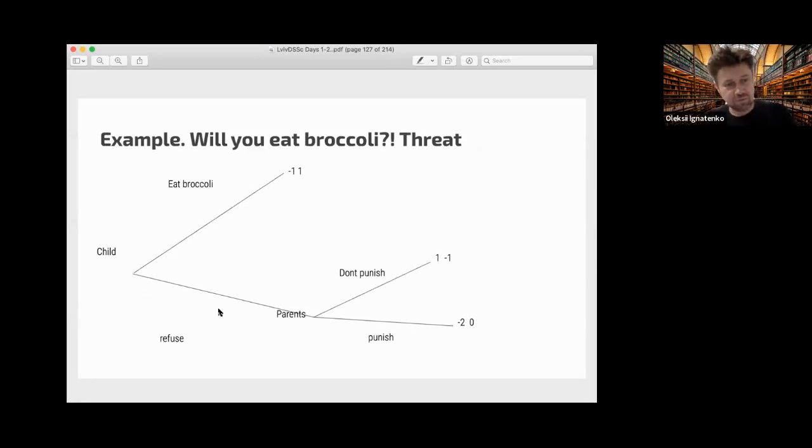But if the child still refuses to eat broccoli, then parents have a dilemma: punish or do not punish. And they don't want to punish actually, because punishing is bad. So when the threat is not working, then you need to pay to make it reality.